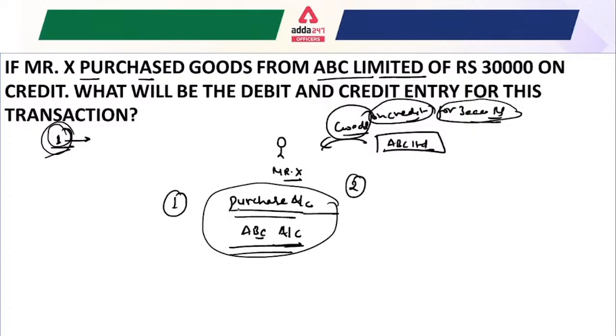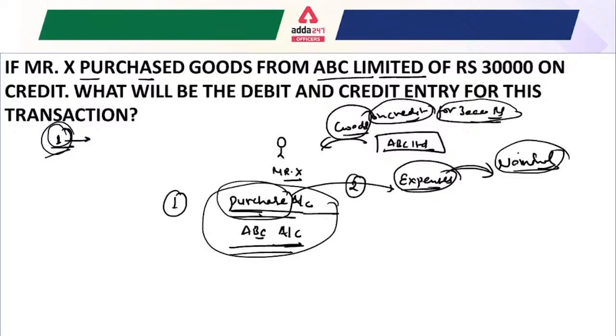Okay, so if you're talking about purchases, purchases always represent expenses in an organization, isn't it? Purchases always denote your expenses, and expenses are always included in which account category? That is the nominal account category.